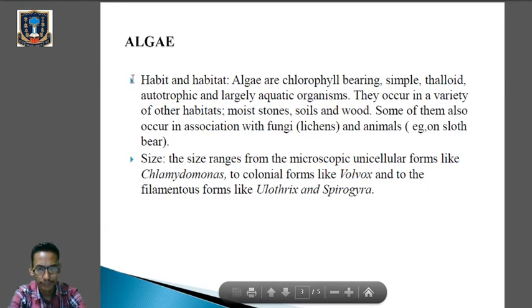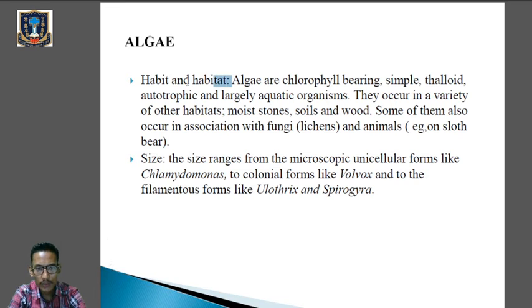So when we talk about the habit and habitat of algae, they are generally chlorophyll bearing, simple thalloid, autotrophic, and lastly aquatic organisms. So they bear chlorophyll. Clear? They have thallus. They are autotrophic, which can prepare their own food, and they are lastly aquatic organisms.